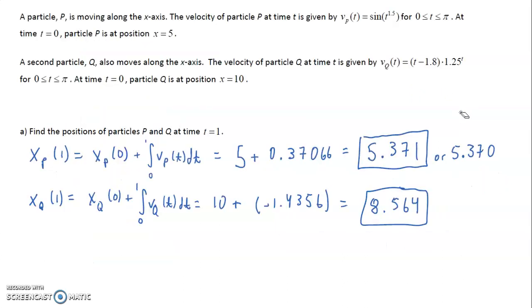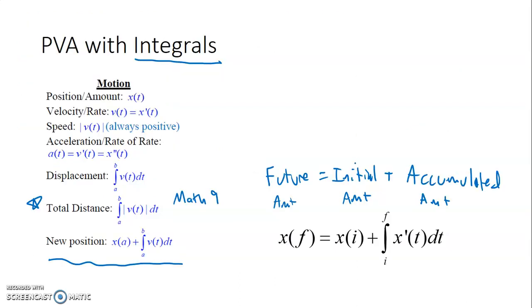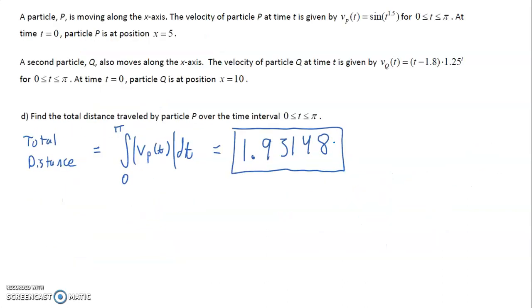Okay, the rest of this unit, oh, and I put in a couple of examples here. So if you're trying to find the positions and you have initial positions and velocities, then you're just going to do initial position plus the integral of velocity. So that's like what we did here. And then I put this example in, which is a total distance problem. So again, this is likely going to be on the calculator portion. So you don't have to really show any work. You just have to show the integral that you typed into your calculator.